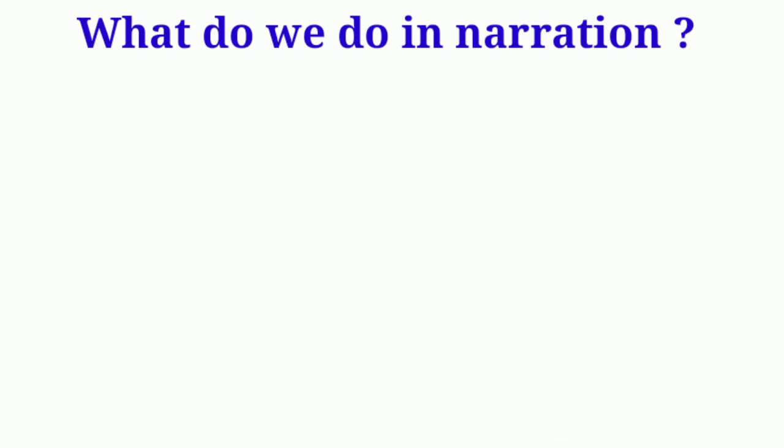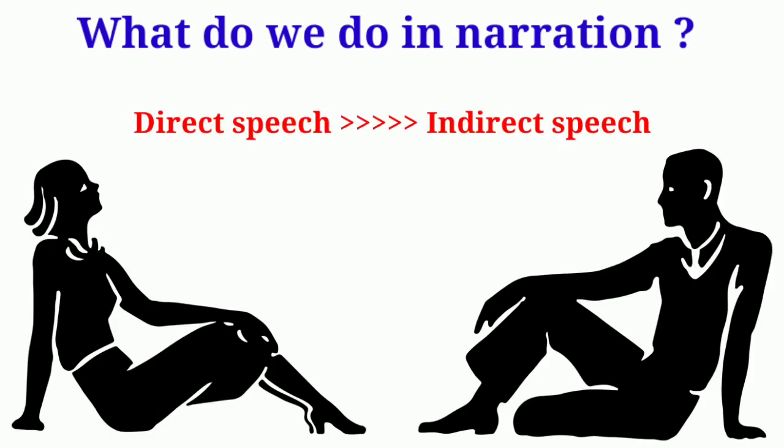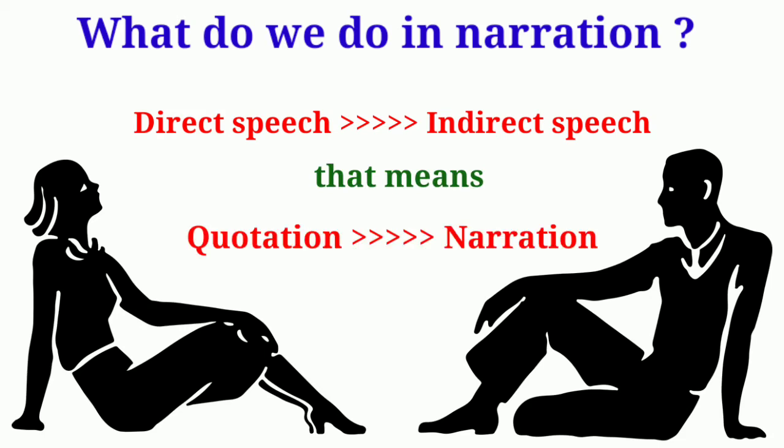Now, what do we do in narration? This is the question. We change direct speech into indirect speech. That means nothing but changing quotation into narration. Means if there is any statement inside inverted comma, that is direct speech, and we also call it quotation. And when we change it into indirect speech by removing inverted comma with some changes, this is called narration.